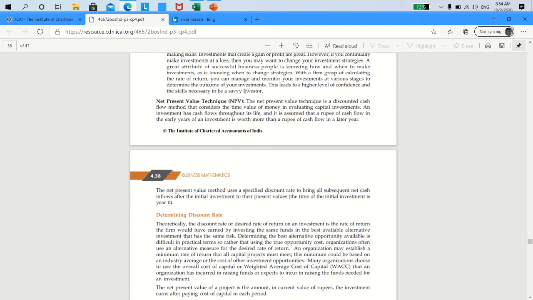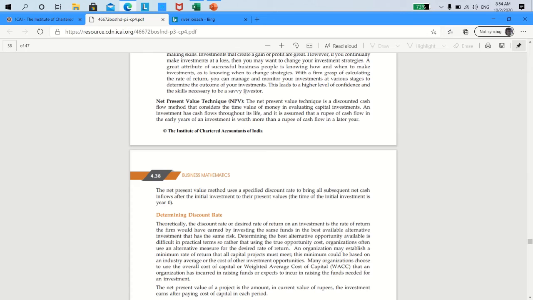So the annuity amount there will be 3 lakhs. I will apply the present value of annuity regular formula, find out the total present value of annuity regular. Now suppose the amount that I find out is going to be more than 10 lakhs. It means that the present value of the income that will be generated over the next 5 years is expected to be more than 10 lakhs.